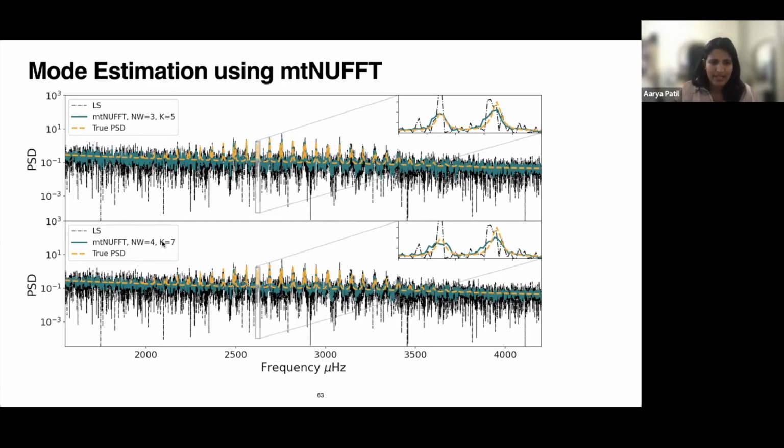That's why I said that when your NW is 1, you're essentially using the same frequency resolution as Lomb-Scargle uses. If you increase NW to 4, you're increasing it by an order of 4 over T, or 2 times 4 over T. So you have to be careful about doing that to make sure that the mode widths are not affected.